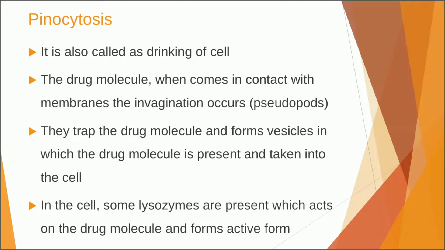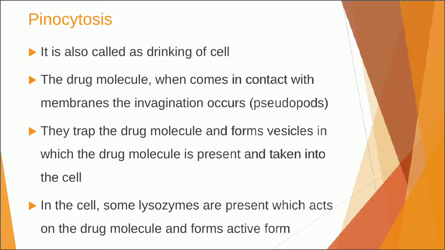The last mechanism of absorption is pinocytosis. Pinocytosis is also called drinking of the cell. When the drug molecule comes in contact with the membrane, invagination occurs, forming what are known as pseudopods.